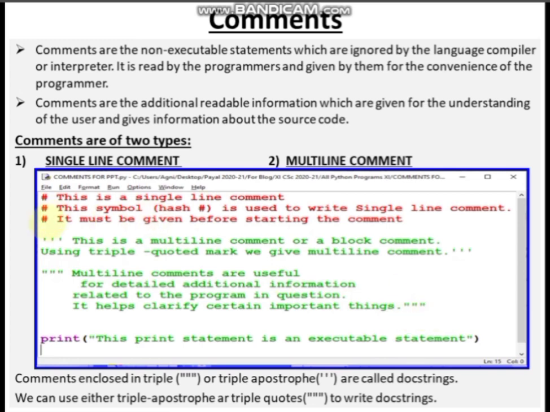But with a hash single line comment, only one line is commented, and this is the only executable statement which I have written in the code, that is print. Otherwise these are not executed, because from here to here all these are comments. So comments which are enclosed in triple quotes or triple apostrophe are called doc strings, and we can use either triple apostrophe or triple quotes to write the doc strings.